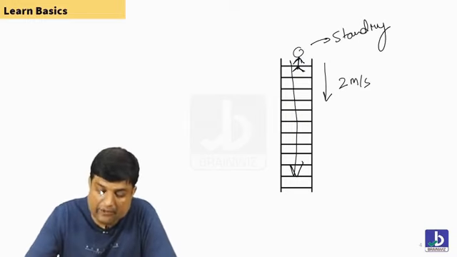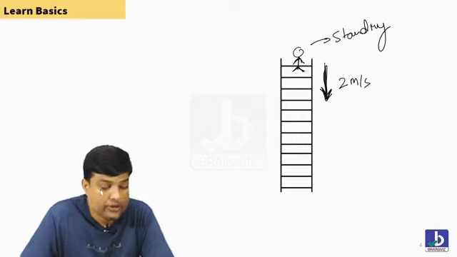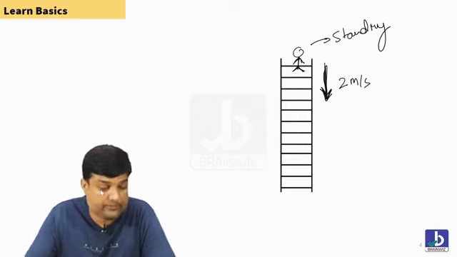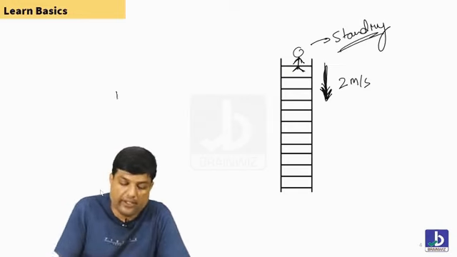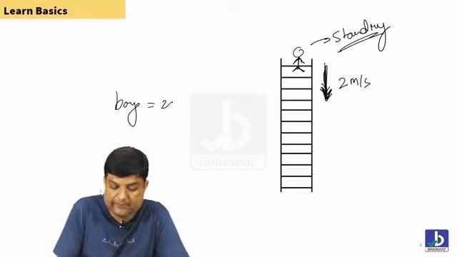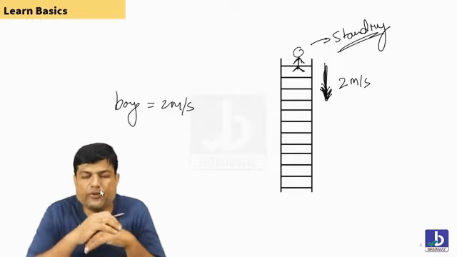This is an escalator which is coming at the speed of 2 meters per second. Do you think the boy is also coming along with the escalator? Yes. He is not doing anything. He is just standing over there. Do you think what's the speed of the boy? The speed of the boy is what? 2 meters per second. How did you get the speed of the boy as 2 meters per second?